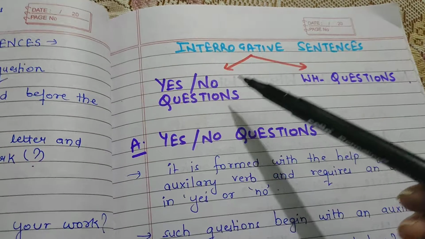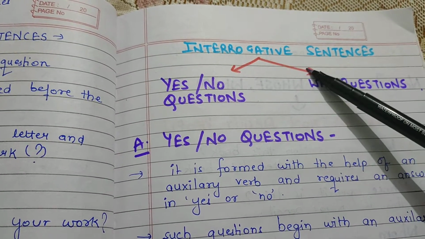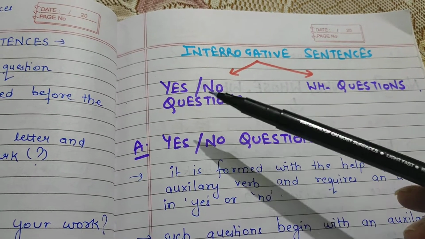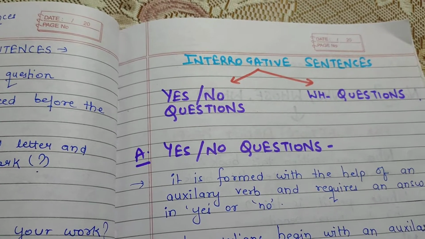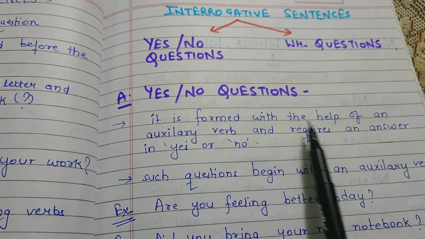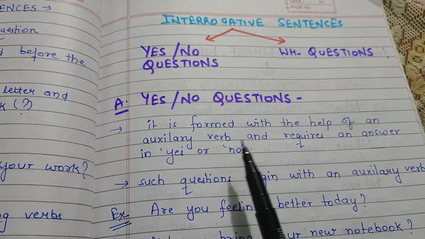Just like the affirmative sentences are divided into two parts, in the same way the interrogative sentences are also divided into two parts. It is of two types. Number one, the yes no questions, and number two, the WH questions. So first of all, we will discuss the yes no questions. It is formed with the help of an auxiliary verb and requires an answer in yes or no.